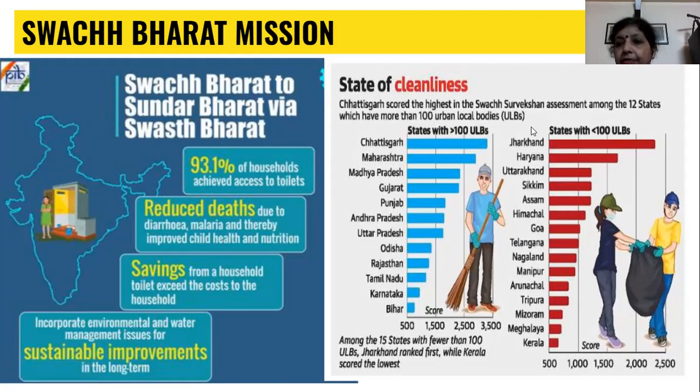State-wise data is given. Chhattisgarh scored the highest in the Swachh Sarvekshan assessment among 12 states which have more than 100 urban local bodies. So Chhattisgarh has done fairly well. Even Jharkhand has done well. Kerala has a poor score, and Bihar has a poor score. So this is a comparison of the states.